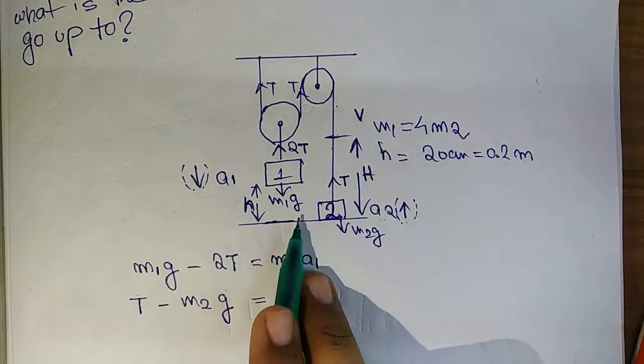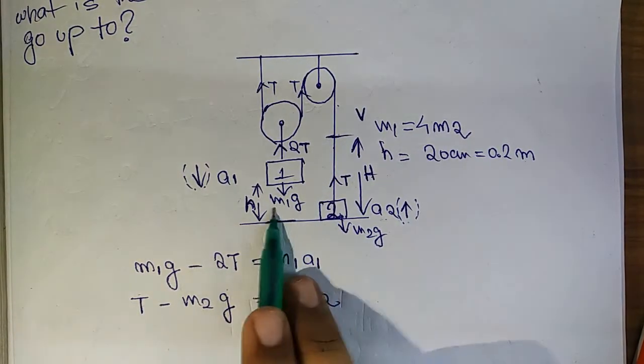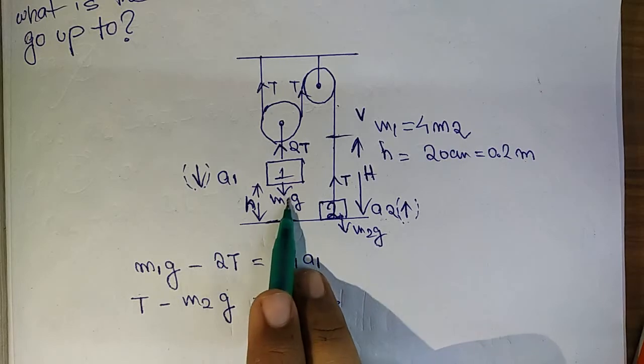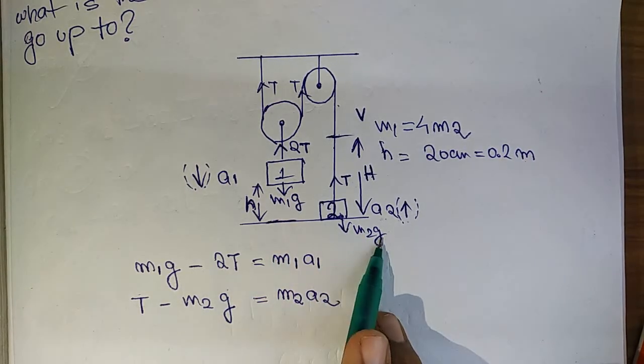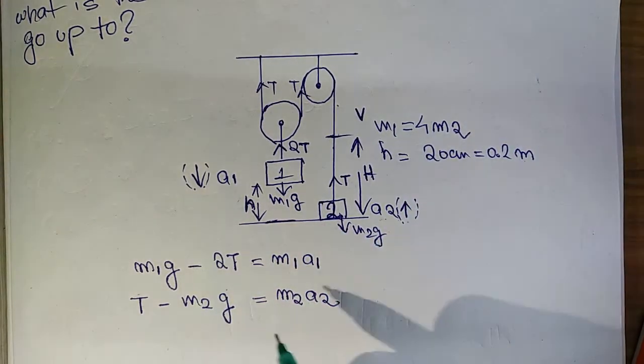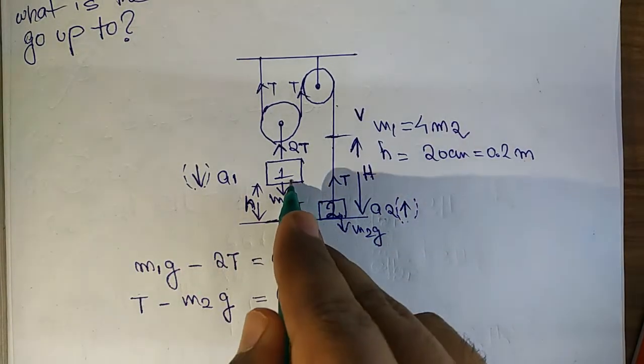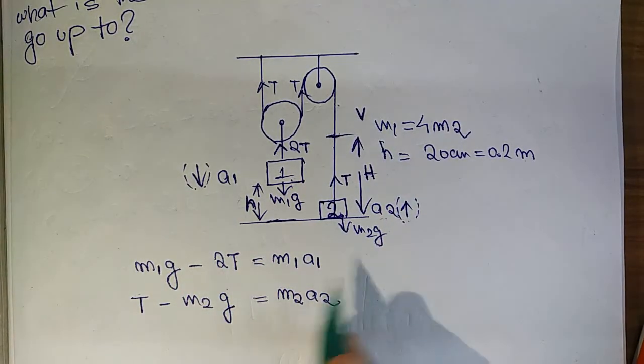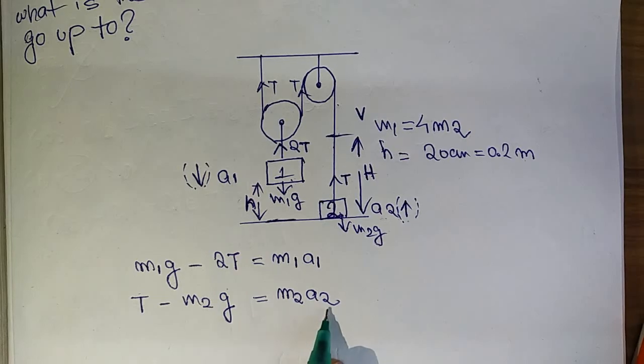For mass m1, we have the downward force of its weight, and for mass m2, the downward force m2g. So m1g minus 2T equals m1a1, and T minus m2g equals m2a2.